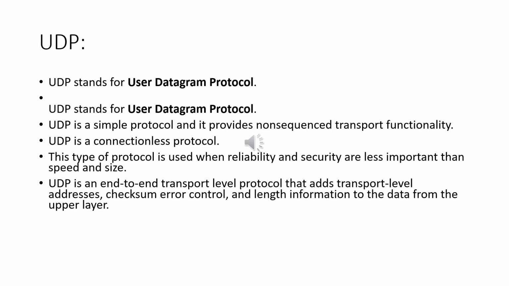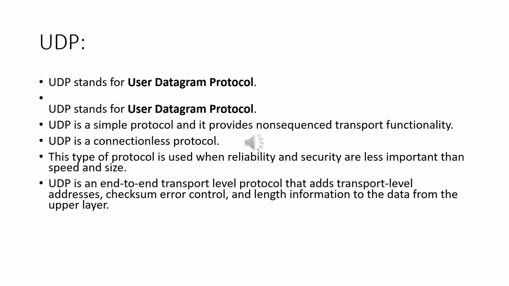Next, we look at UDP. This is the first protocol type in the transport layer. UDP stands for User Datagram Protocol. UDP is a simple protocol and it provides non-sequenced transport functionality. UDP is a connectionless protocol. This type of protocol is used when reliability and security are less important than speed and size. The packet produced by the UDP protocol is known as a user datagram.